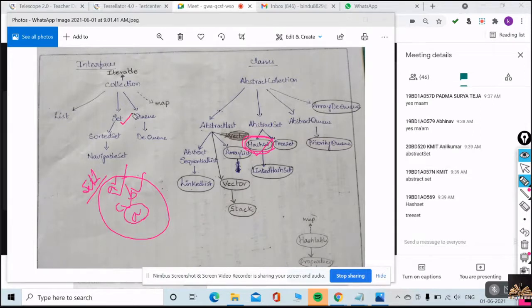Is that okay? TreeSet and the others we will discuss one by one. What does concrete class mean? The immediate class after the abstract class, which provides implementation for your abstract methods.